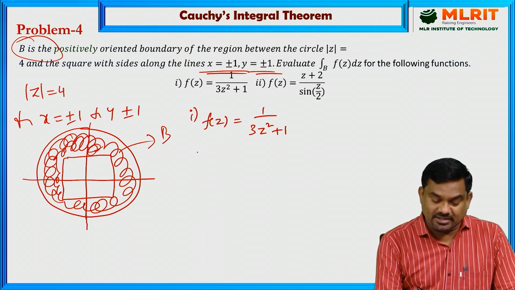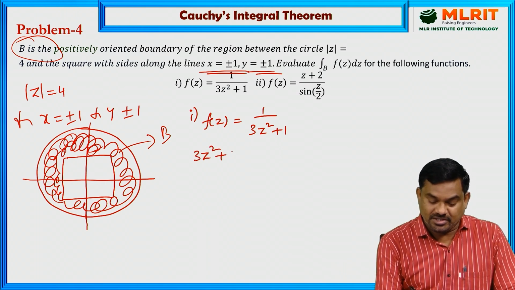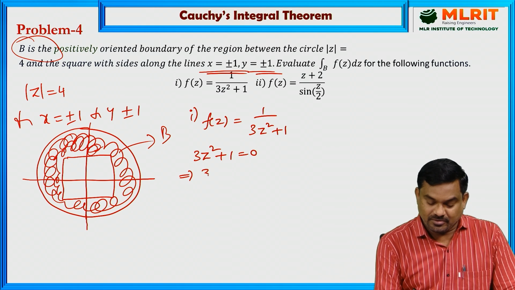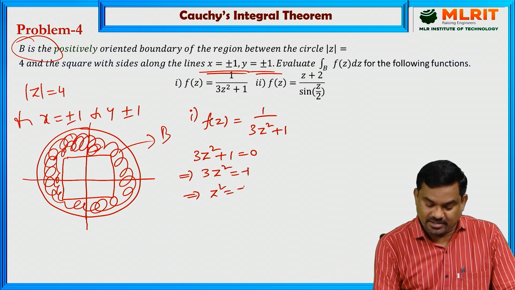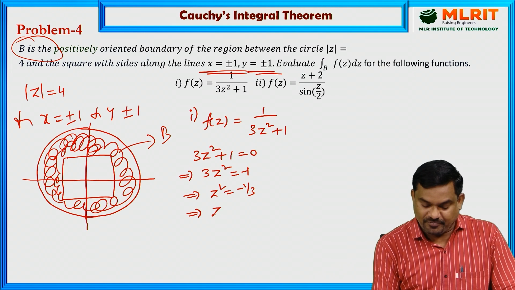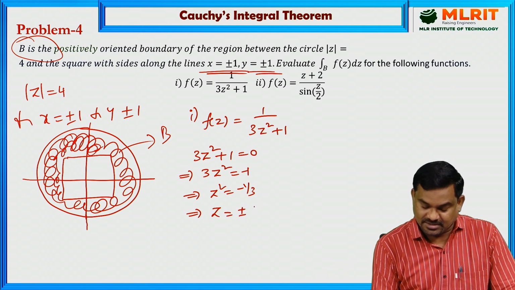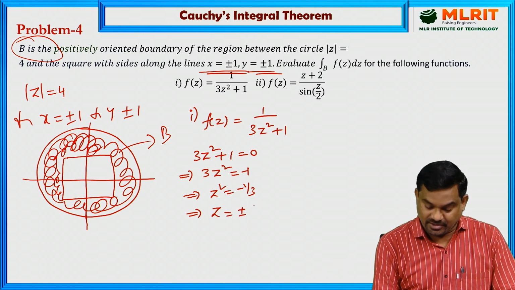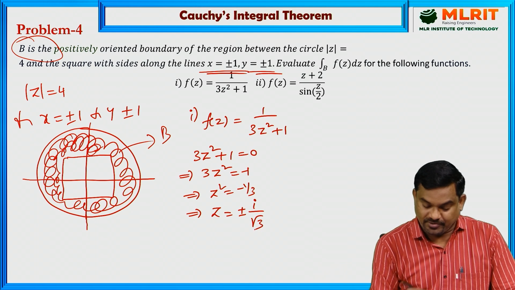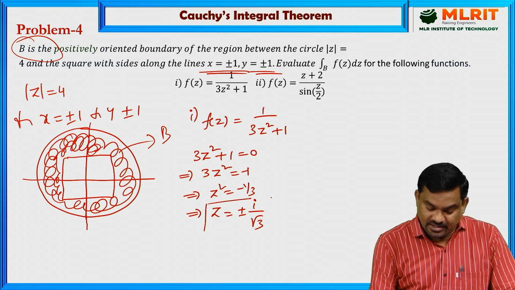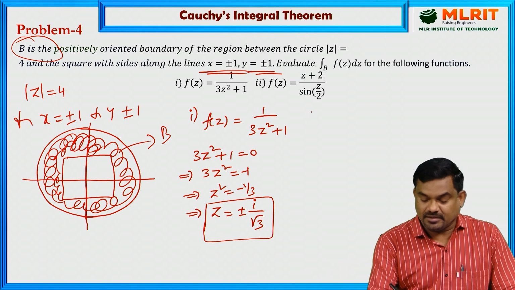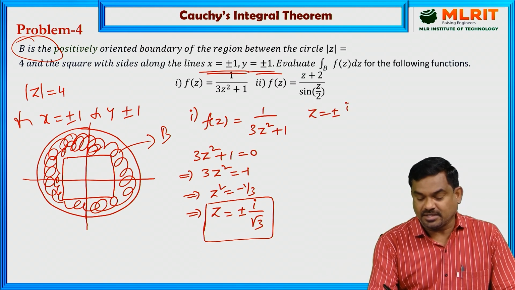By equating the denominator to 0. 3z square plus 1 is 0. So 3z square is minus 1 and hence z square is minus 1 by 3. Therefore z is plus or minus under root minus 1 by 3, so i by root 3. And here it is very clear that z equal to plus or minus i by root 3.